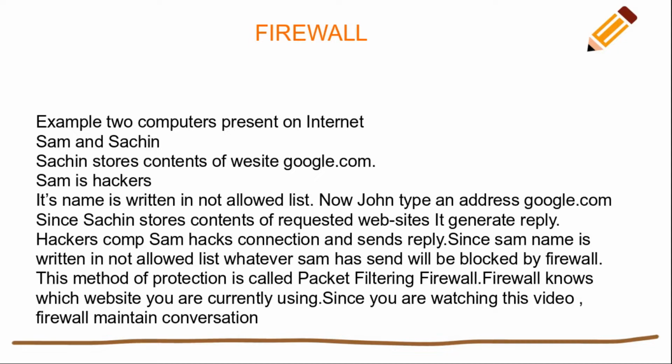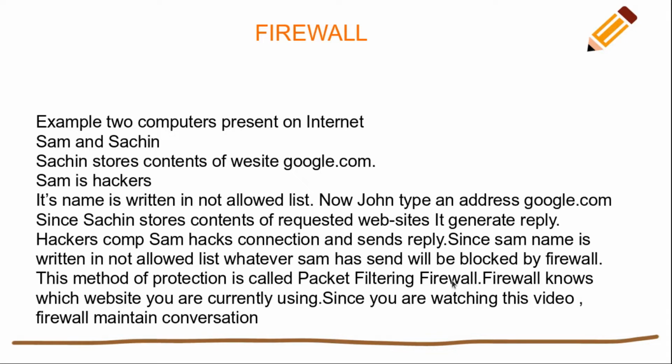Now what happens? Since Sam's name is written in the not allowed list, whatever Sam sends will be blocked by the firewall. Whatever Sam is trying to do to misguide Sachin is blocked by the firewall. That is the purpose of a firewall. This method of protection is called a packet filtering firewall. In a packet filtering firewall, you can block websites with the help of IP addresses.